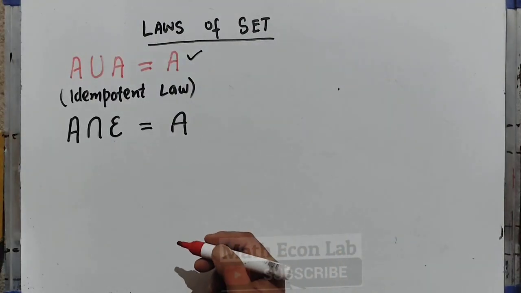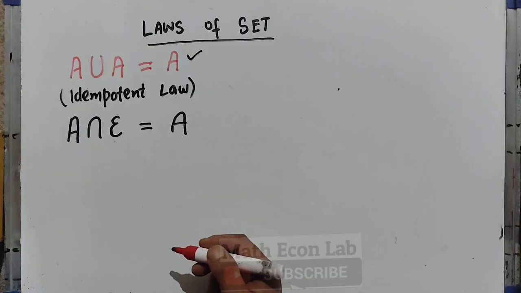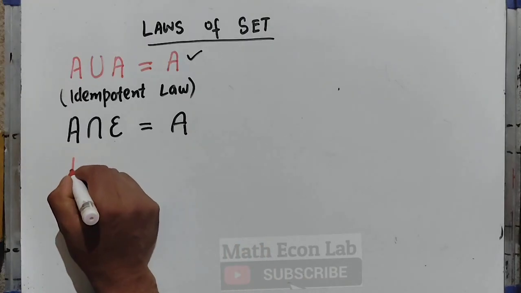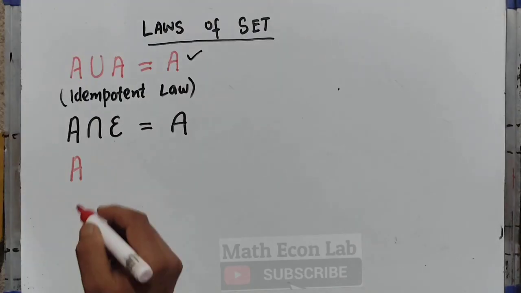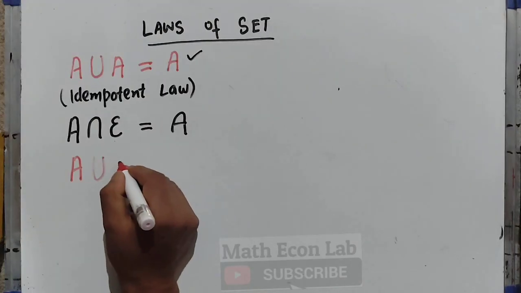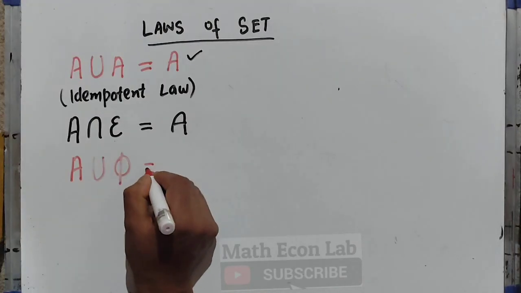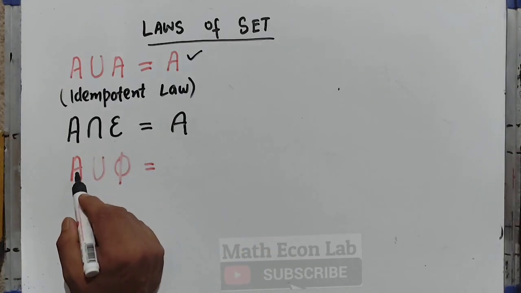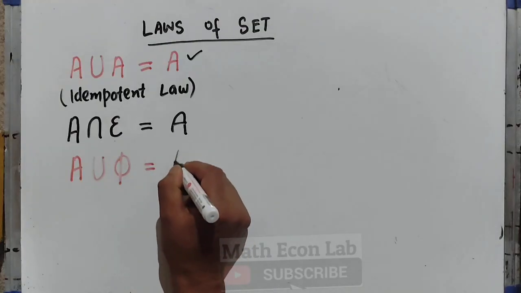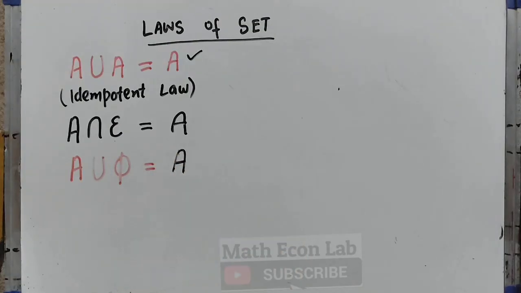Then we have A union phi. The union of set A with the empty set gives us A again. This is called the identity property.